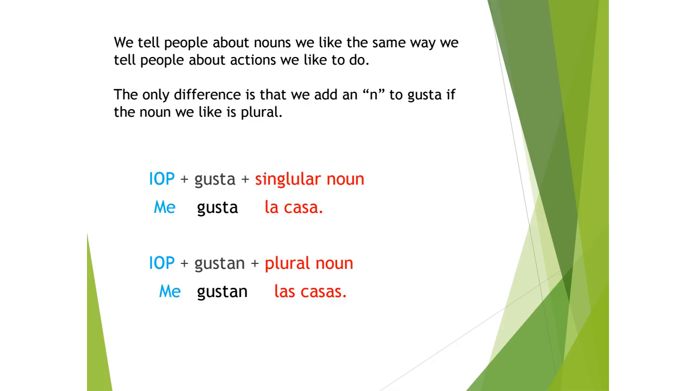So the rule change is that whenever you're telling someone about a plural noun that you like, you need to add an n to the end of the verb gustar. So instead of just gusta, it's gustan. So me gustan las casas. I like the houses. And you'll always do that. Whenever you have a plural noun, you'll add an n to the end of gusta.